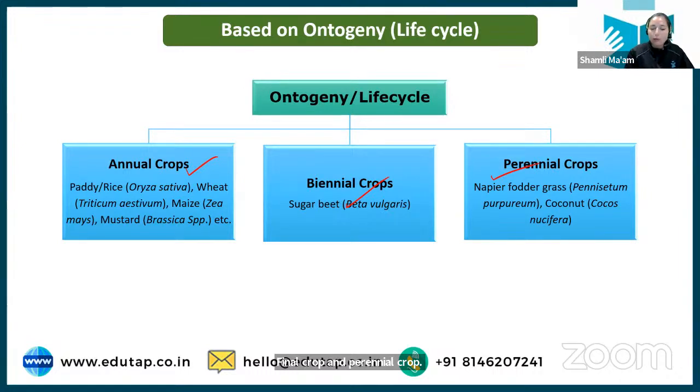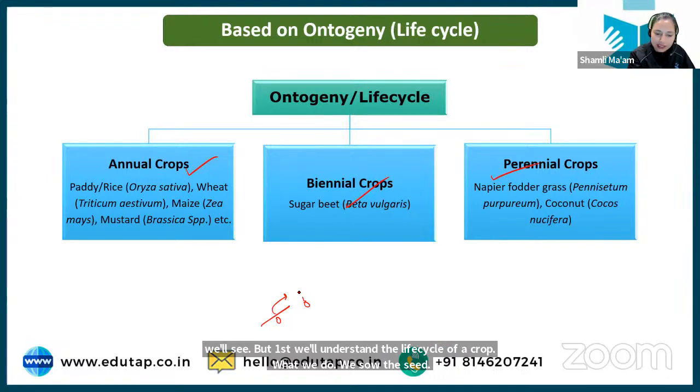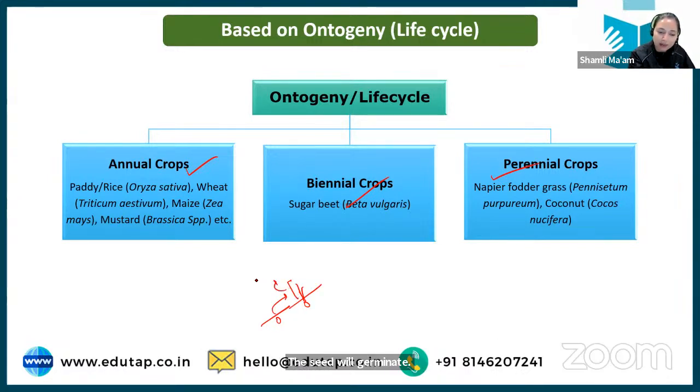See, first we'll understand the life cycle of a crop. What we do, we sow the seed. This seed will germinate, and initially the vegetative cycle will be completed. Vegetative cycle will complete means the plant will grow, the stem will come, the foliage will increase, and lots of leaves will come out of the plant, right? So this completes the vegetative cycle.